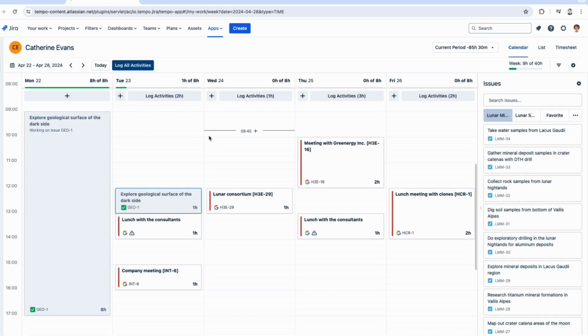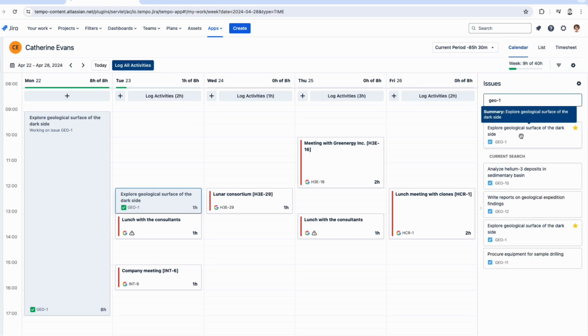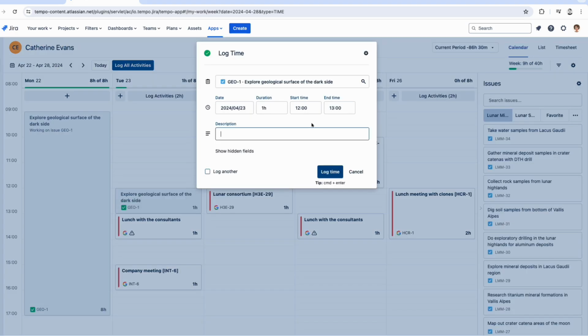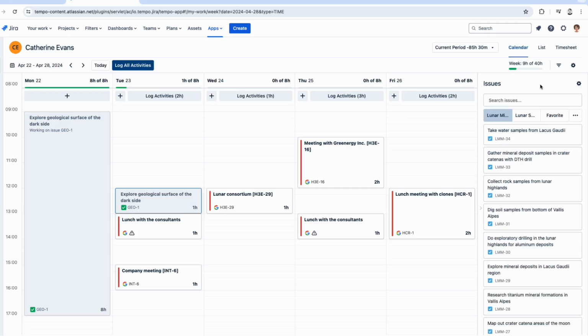So I can also head over here to the issue picker on the right, and I can configure this to my own personal taste or way of work. So I can really personalize this for the way that I want to work, and I'm going to show you that now. So you can search issues here. Once again, I'll use the issue key since I know it. If I wanted to, I could just drag that right over here.